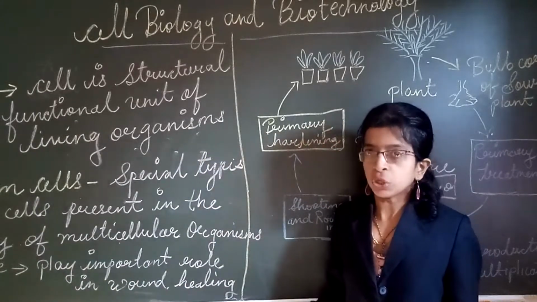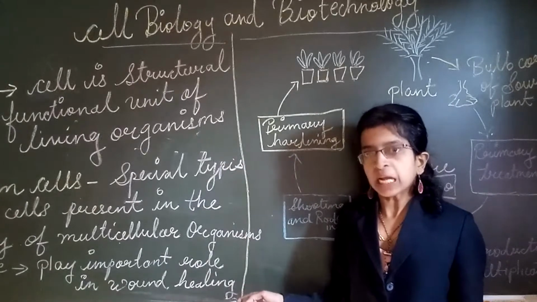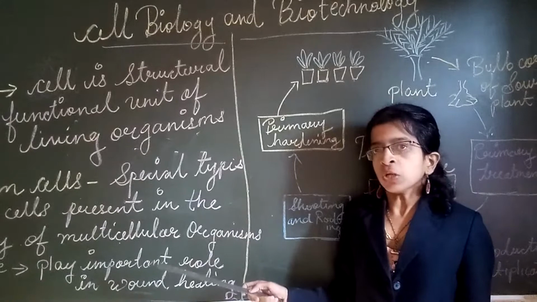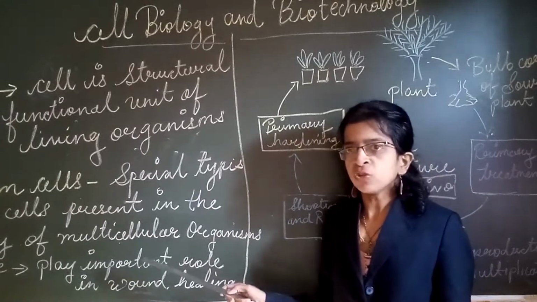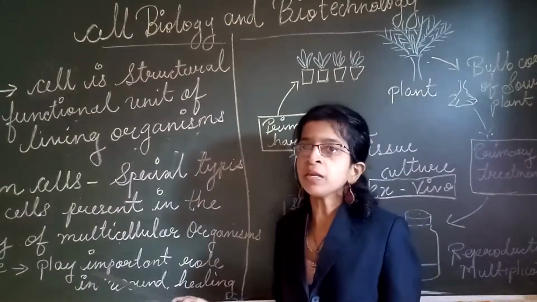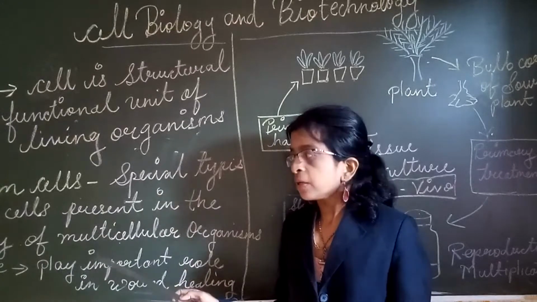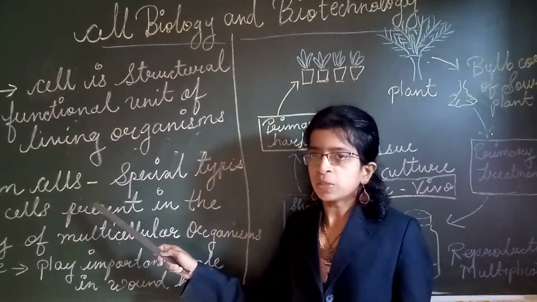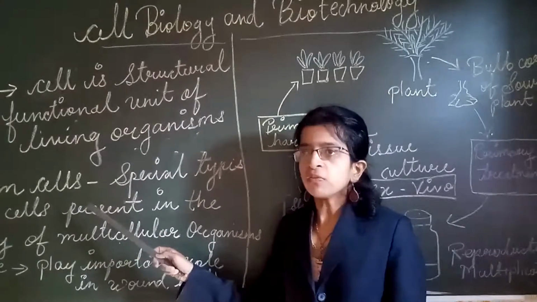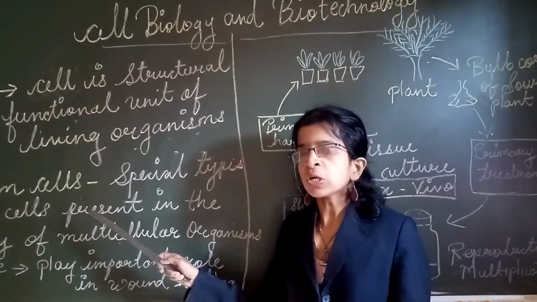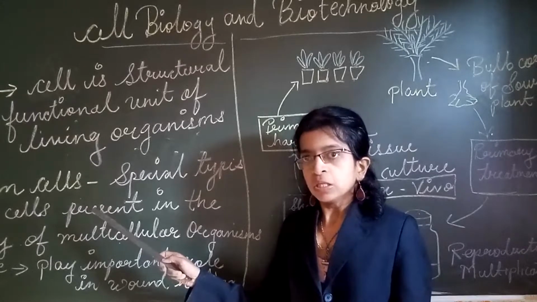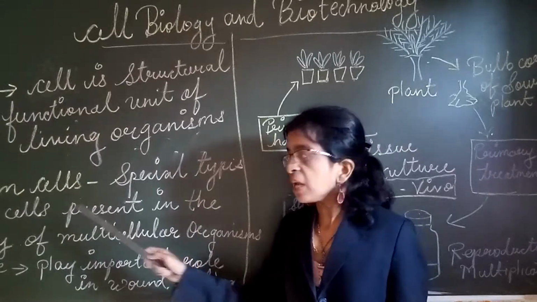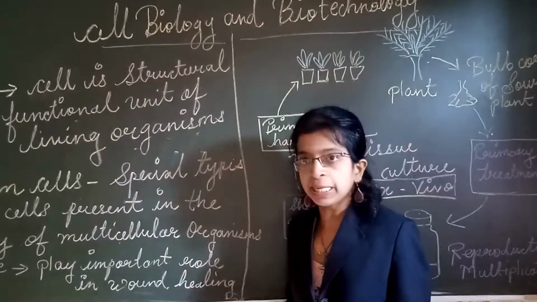Whenever you get injured, maybe in an accident, or whenever you fall down and get hurt, sometimes you heal that part very fast. Why? Because the stem cells are well developed. If you see diabetic patients, when they get an injury, it does not heal fast. They require more time as compared to a normal person. So stem cells play an important role in wound healing.